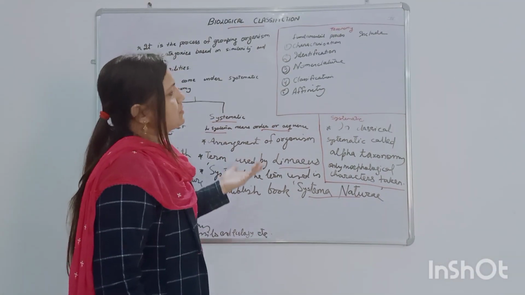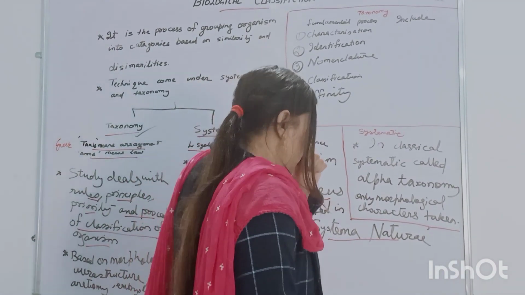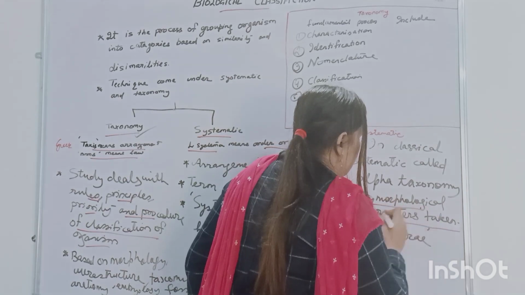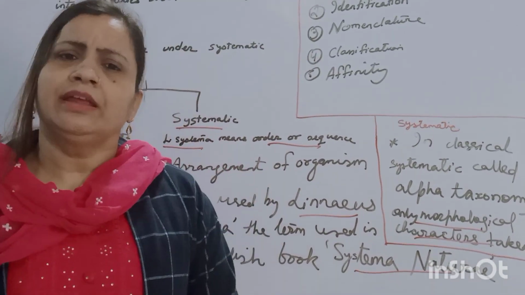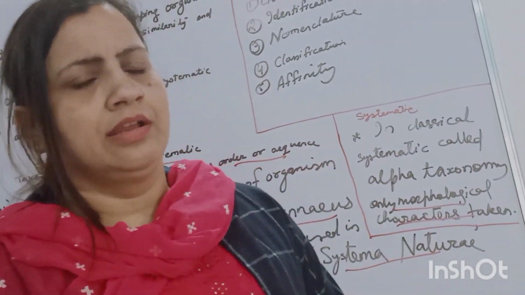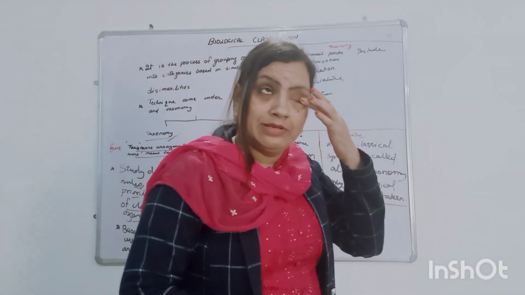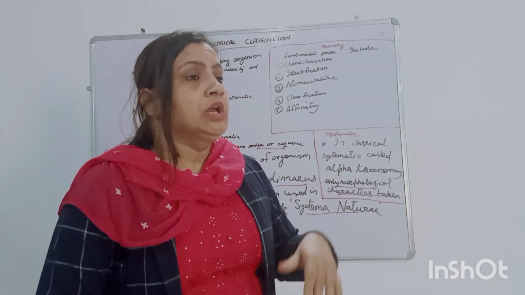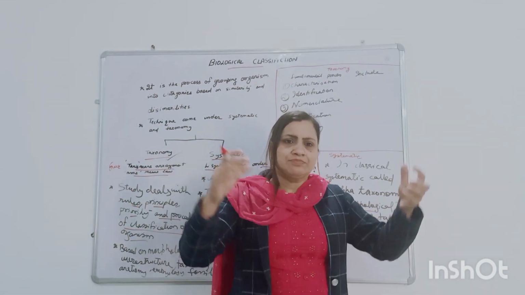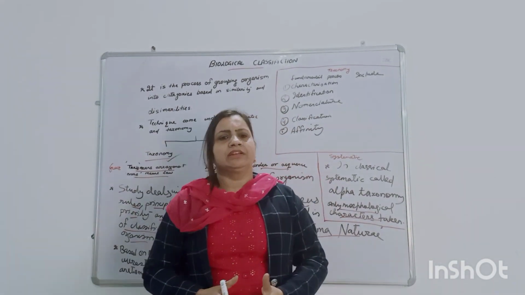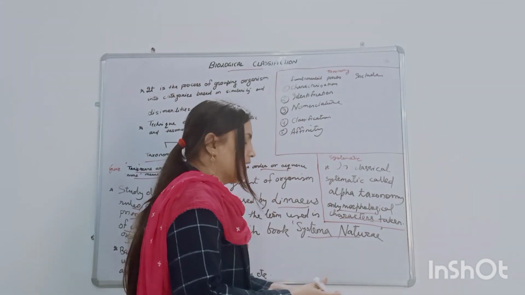In classical systematics, which is also called alpha taxonomy, classification was based only on morphological characters. Before, when classification was started, it was mainly based on morphological characters. Later the classification was made on several bases, in which we look at anatomy, embryology or fossils, different aspects present in our living world. All things are taken as a basis to classify the organism.